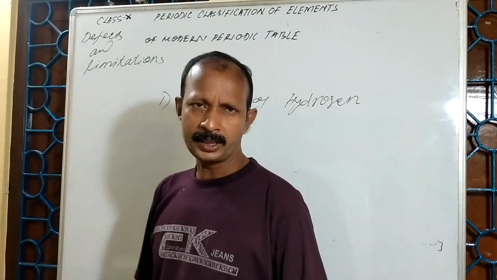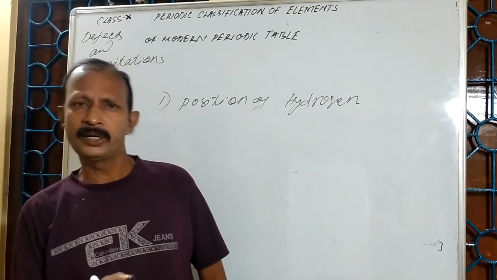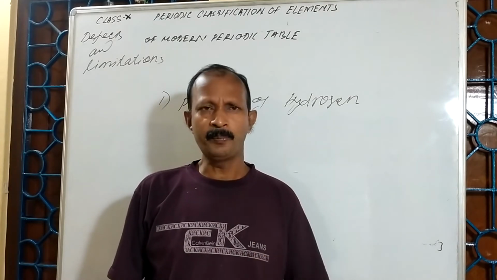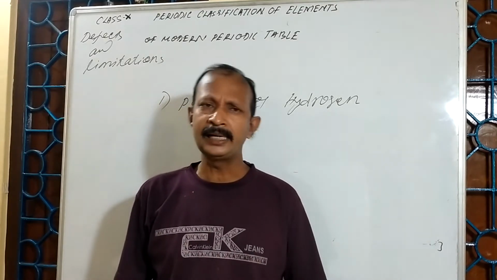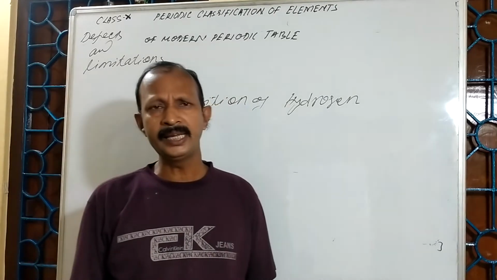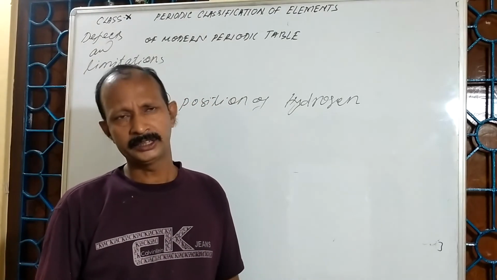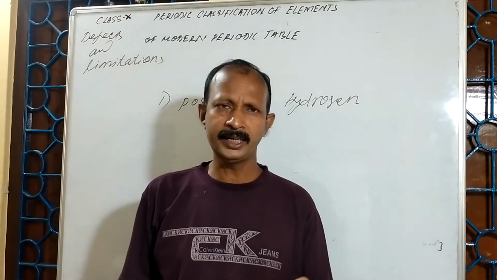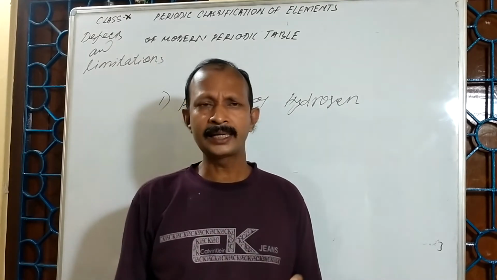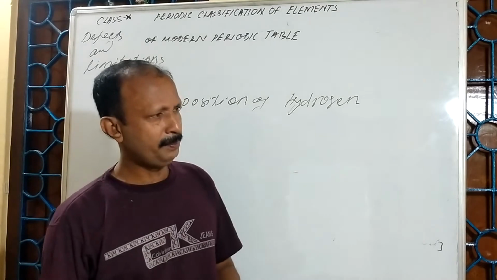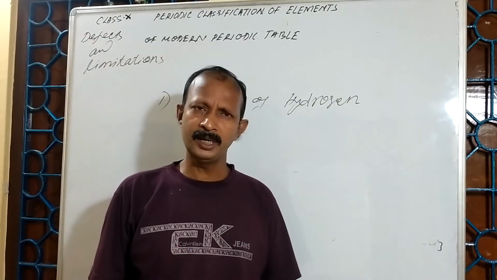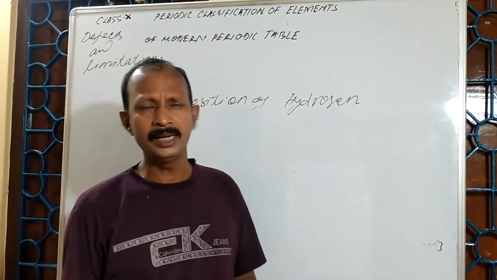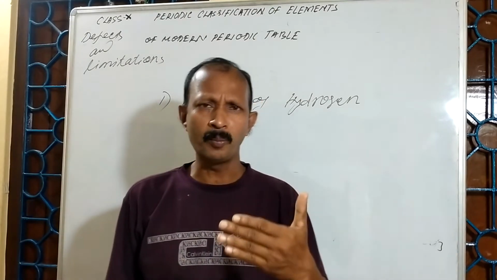The fact is that hydrogen is a non-metal. Many of its properties are similar to alkali metals, which are present in group 1. Its valency is also 1. That means it has some similarities with alkali metals. At the same time, it has some similarity with the halogen family like chlorine, bromine and iodine.